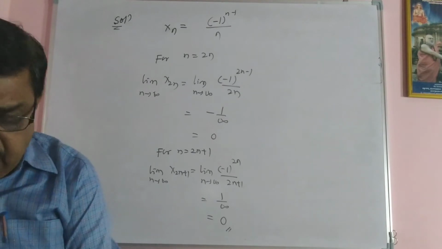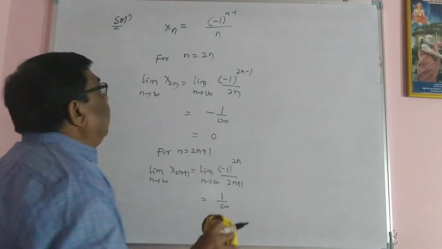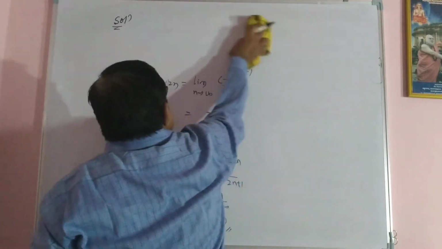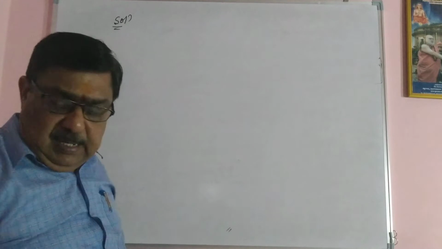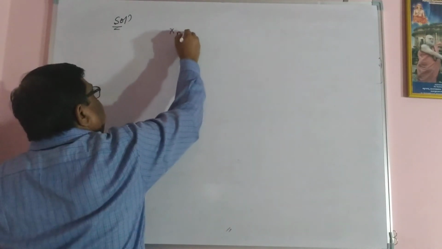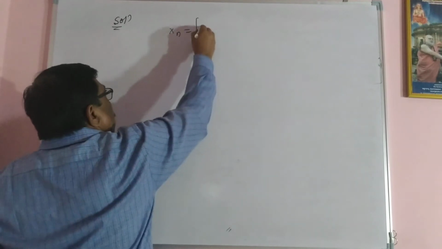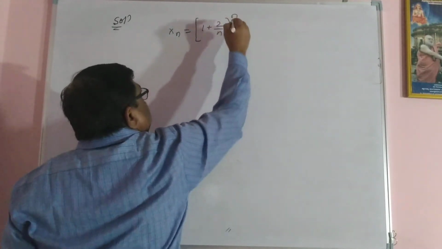Okay, then let me take another, different kind of example. Test the convergency of the sequence whose nth term xn is given by 1 plus 2 by n raised to n.